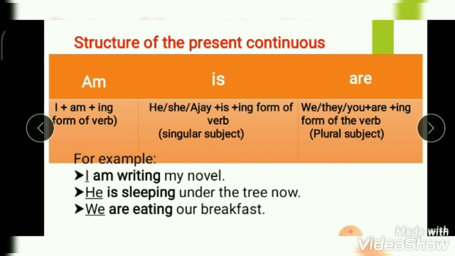For example, I am writing my novel. He is sleeping under the tree now. We are eating our breakfast. So this way we can use am, is, are with the different subjects and ing form of the verb to write the sentence in the present continuous tense.